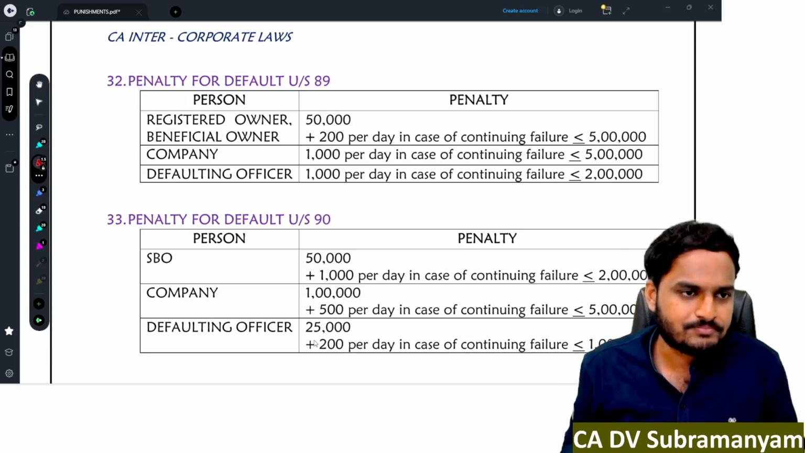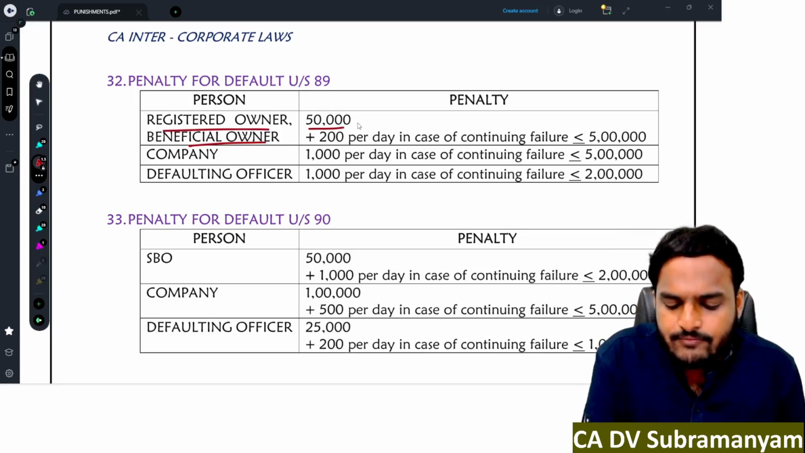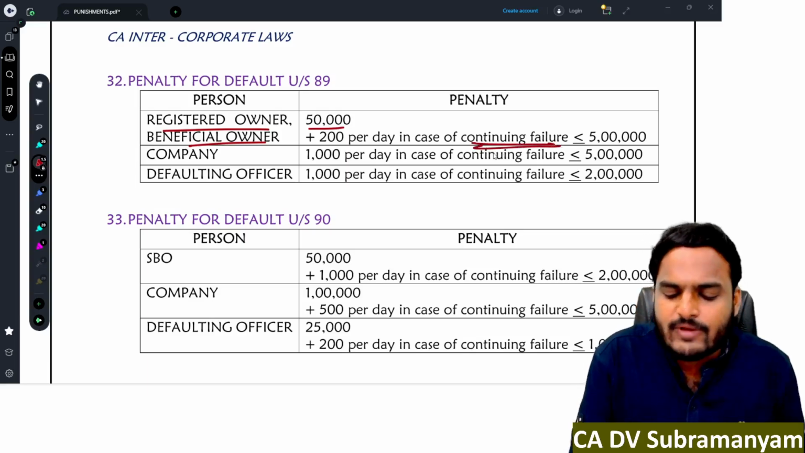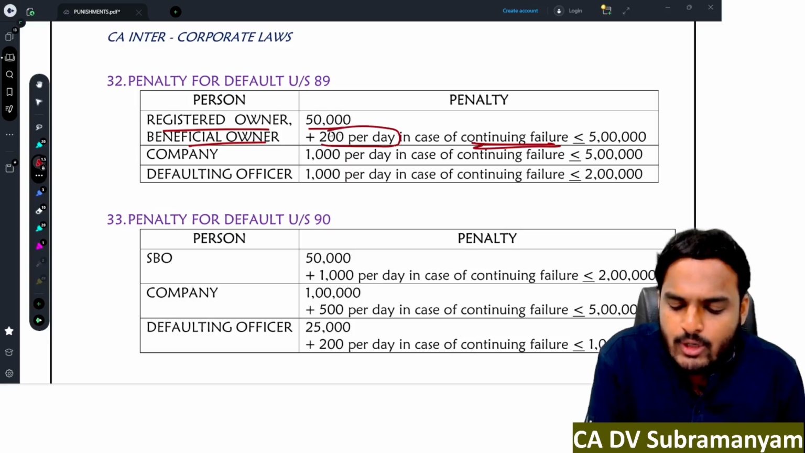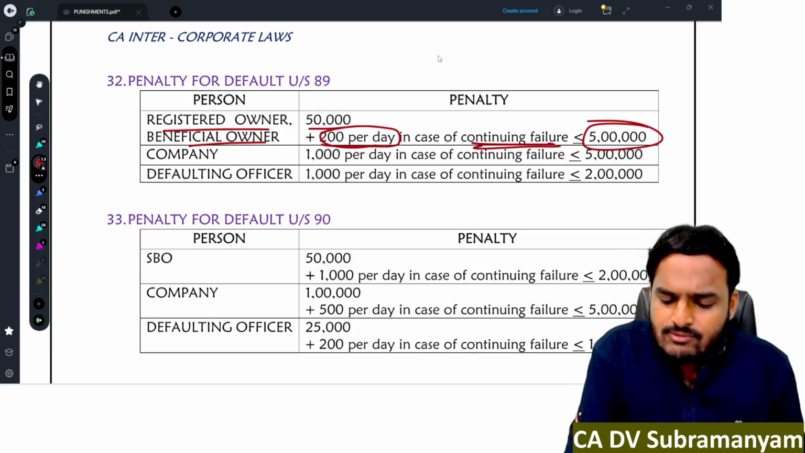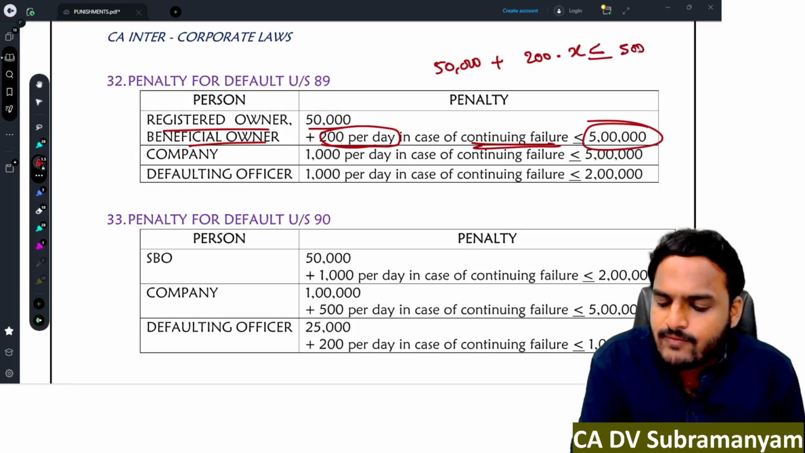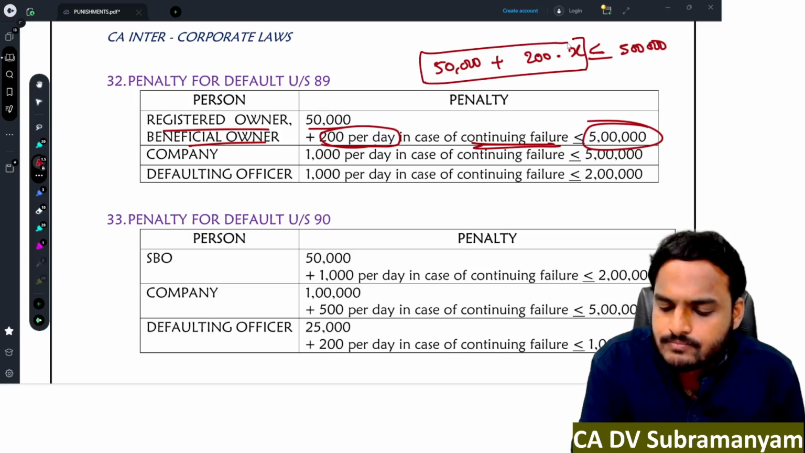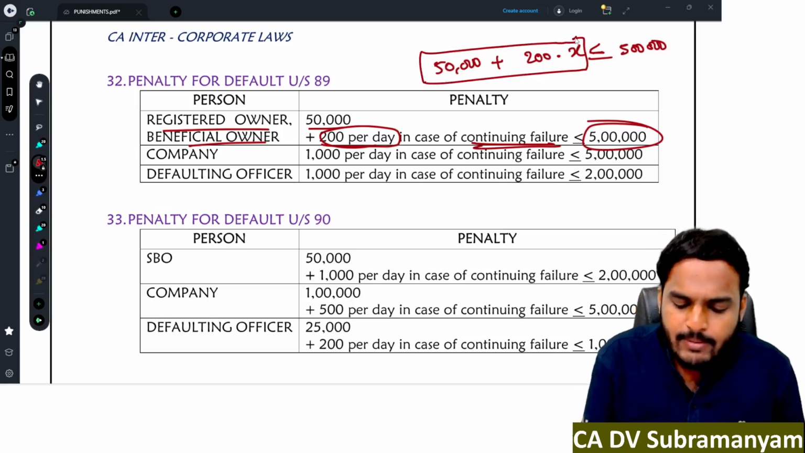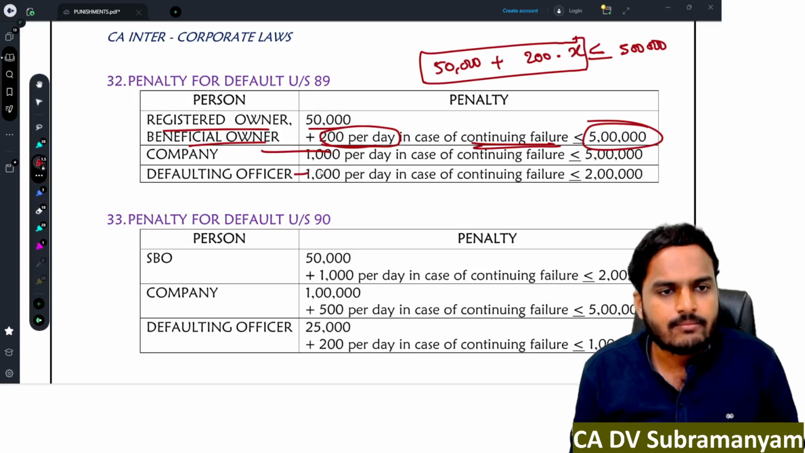In case of delay, the registered owner and beneficial owner will be penalized with 50,000 rupees, and if it is a continuing failure, then for each day 200 rupees is the additional penalty, maximum 5 lakh rupees. So this is very simple: 50,000 plus 200 into number of days, less than or equal to maximum how much? 5 lakh rupees. Company, 1000 per day in case of continuing failure, maximum 5 lakhs. Defaulting officer, 1000 per day in case of continuing failure, maximum 2 lakh rupees.